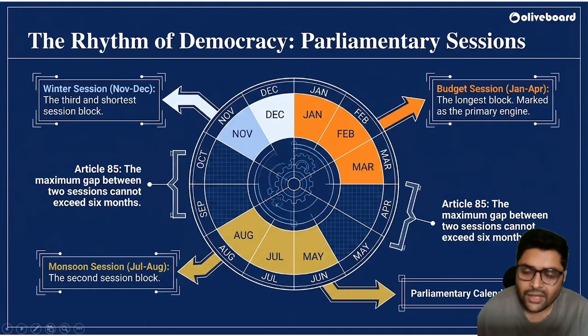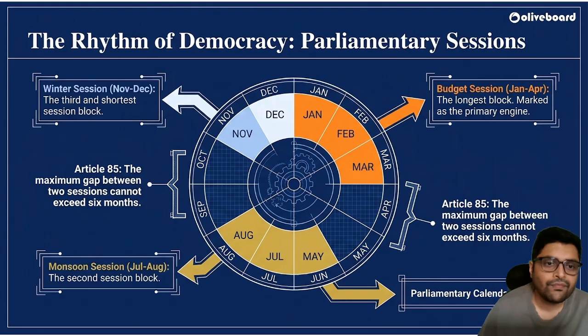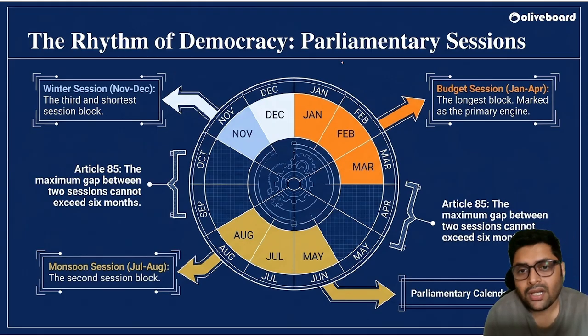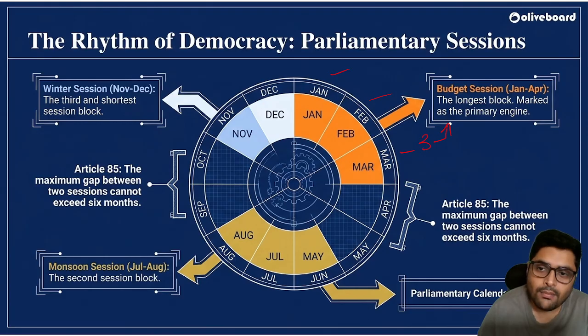Our parliament works in 3 sessions. January, February, and March, we have the budget session. The budget session is the longest block, marked as the primary engine. It runs from January to April, almost 3.5 months. In this, the budget is presented, discussed, voted, and passed. All the things related to the budget happen.